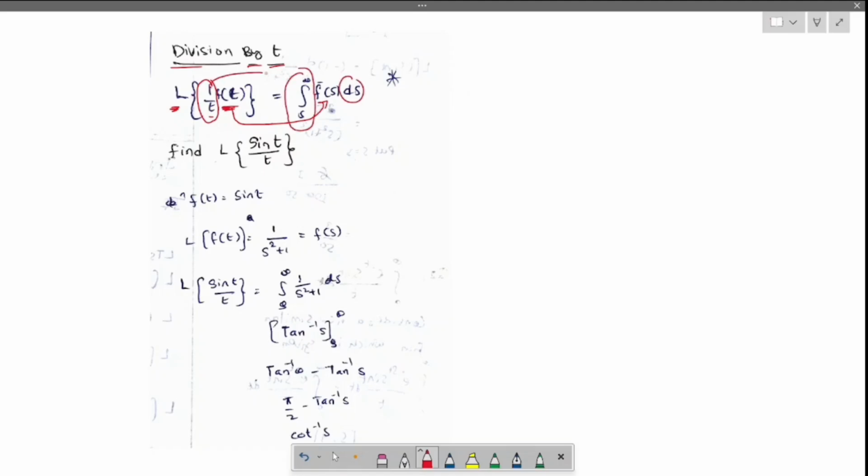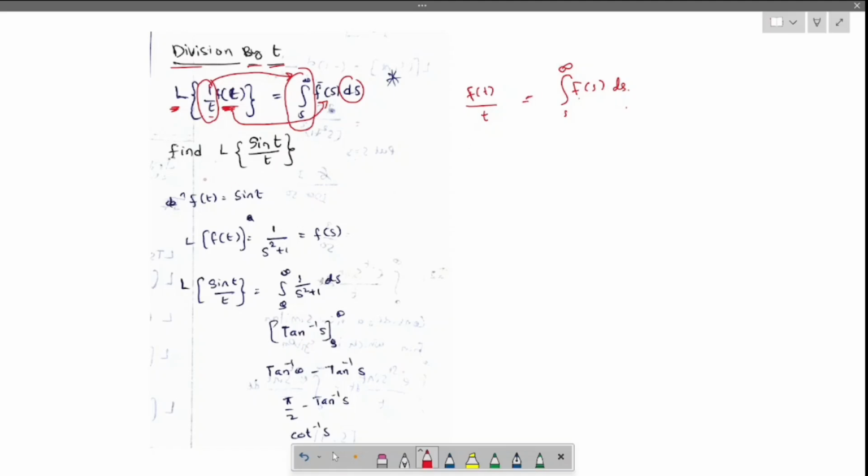Okay, this term will be considered like this. For f of t, it will be f of s, and for division by t, it will be integration s to infinity ds. This is how the Laplace of f of t by t will be equals to integration from s to infinity of f of s ds.